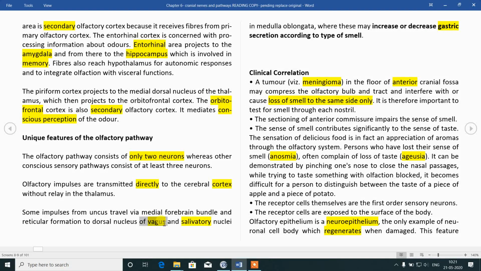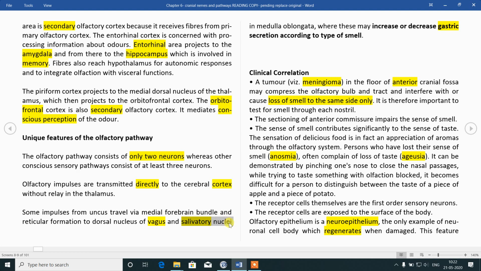Now there is a secondary connection of the olfactory neurons with the dorsal nucleus of vagus. We have seen this dorsal nucleus of vagus in functional components. It is related with smell and taste both. So smell fibers will travel from the uncus via the medial forebrain bundle and then connect with the dorsal nucleus of vagus. Also they will connect with the superior and inferior salivatory nuclei.